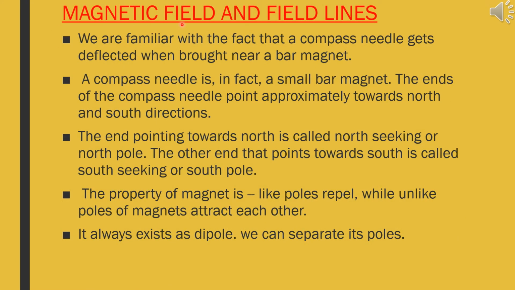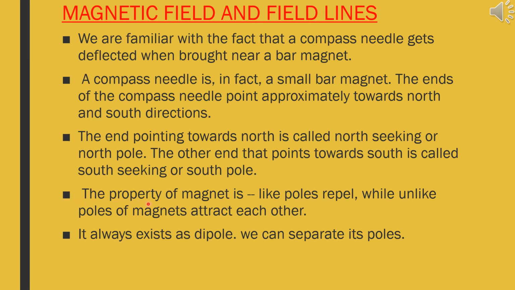Magnetic field and field lines. Children, we all are familiar with the fact that a compass needle gets deflected when brought near a bar magnet. A compass needle is in fact a small bar magnet. The ends of a compass needle point approximately towards north and south directions. The end pointing towards north is called north seeking or north pole, and the other end pointing towards south is called south seeking or south pole.